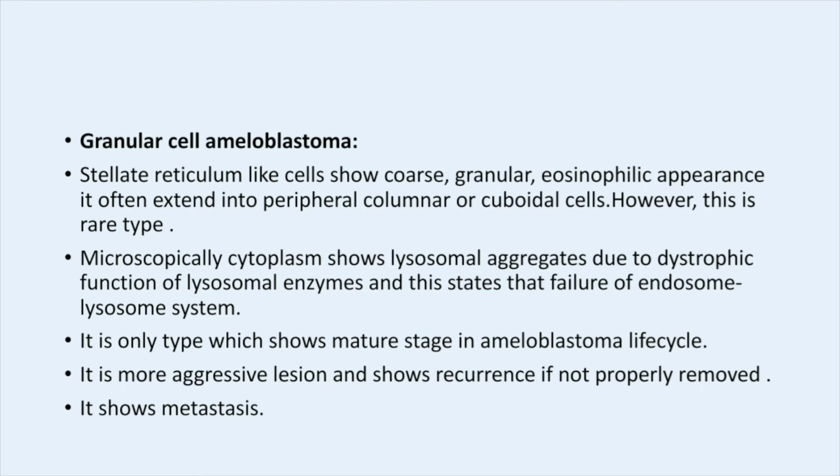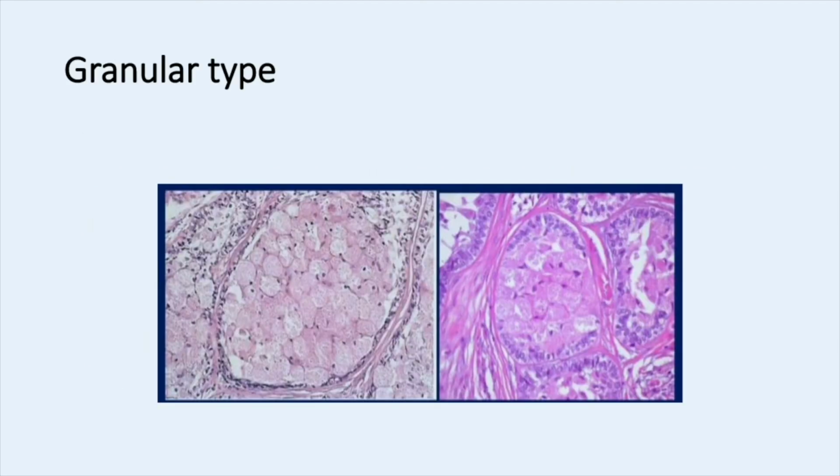Most tumors will show recurrence if not completely excised, and it shows metastasis. Actually, ameloblastoma won't show metastasis because it is a benign tumor, but in some cases like the granular type, we will see metastasis. And this is the histological diagram of the granular type. We are observing the eosinophilic appearance of the stellate reticulum.